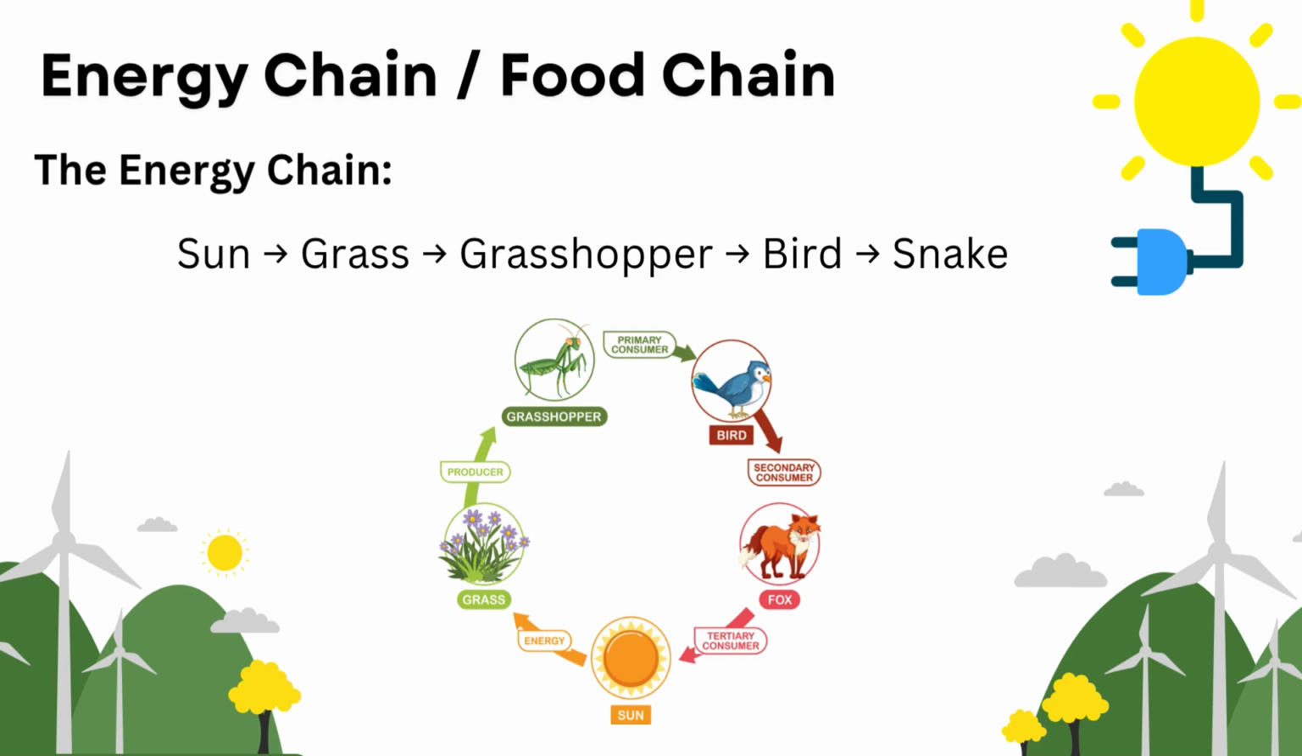This is an energy chain, also called a food chain. It shows how energy goes from the sun to a plant like grass, to a herbivore like a grasshopper, then to a bird, and finally to a carnivore like, for instance, a snake or a fox or any type of carnivore. Each arrow shows how the energy moves from one to another. Without the sun, this whole chain would be broken because there wouldn't be any energy to give to the plants in the first place.